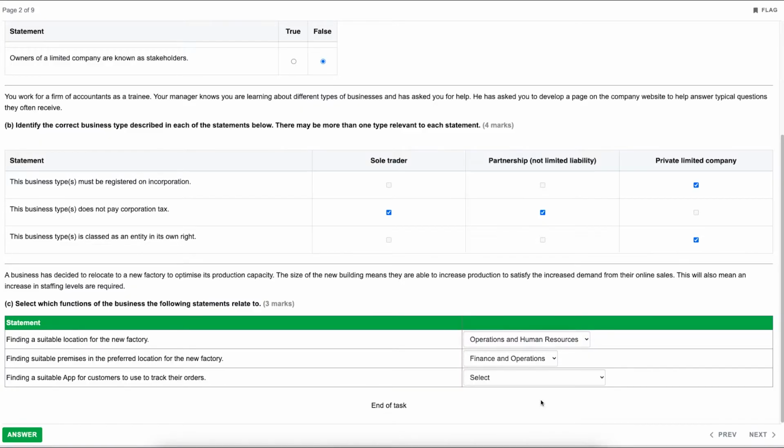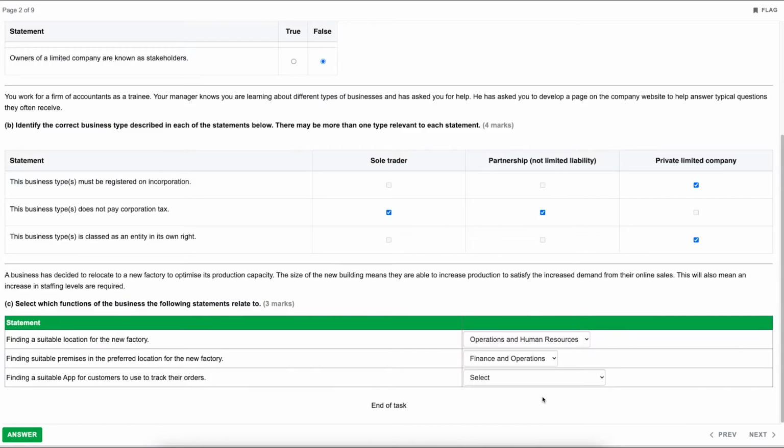I don't know if it states that within the question. I don't think it does, it just says relocate. But obviously there would be some form of cost involved in that, and we need to make sure that we can afford it as a business. So that would be finance and operations.